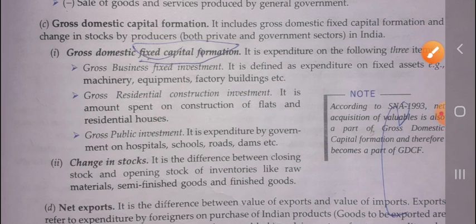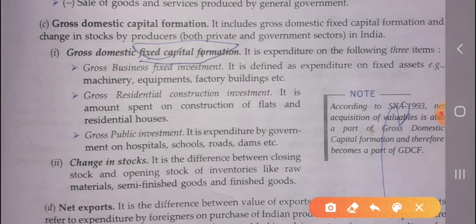Okay, so by the producers, the ones who are private and the government sector in India. Okay, change in stock deals with the producers, private as well as the government sectors. Okay, change in stock, how do we calculate? Closing stock minus opening stock.